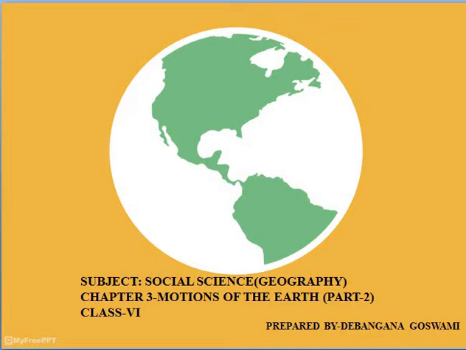Okay, so let's start another part of the third chapter, that is motions on the earth. In the last video of this chapter, I explained the two motions on the earth, that is rotation and revolution. Besides that, I have already explained orbital plane and circle of illumination. So in this video, I am going to discuss revolution and seasons. Okay, so let's start the video.